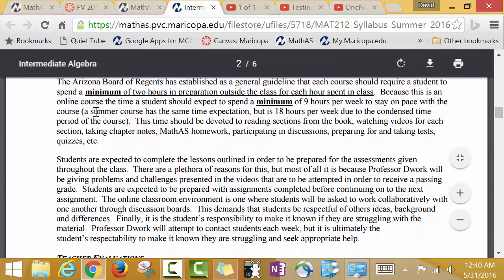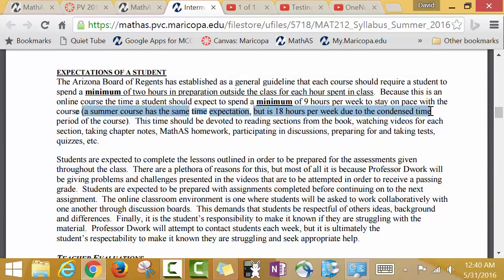Here's a key thing that students sometimes miss. The summer course is condensed. There is an expectation that you are going to be spending 18 hours a week working on this course and this course alone at minimum, meaning 18 hours should be watching videos, doing homework, doing the extra problems out of the book, writing me emails, asking questions, thinking about problems.